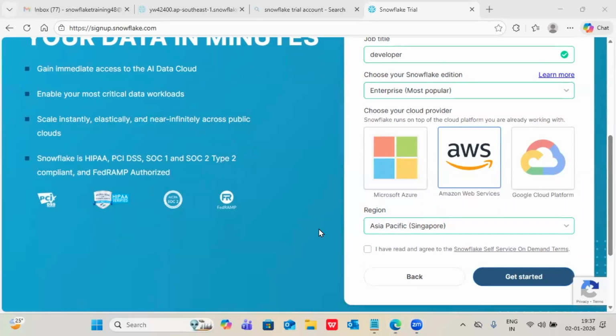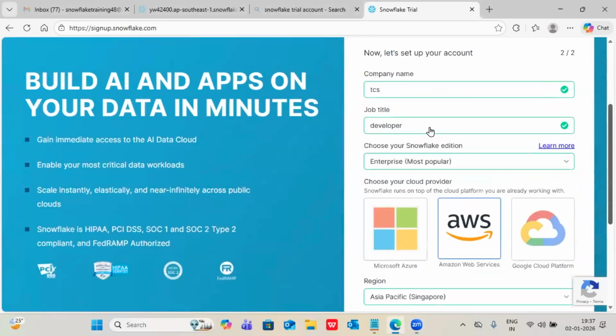Don't ask me other questions right now; later on we can discuss. As of now, any questions, are you good with this part? Choosing the edition: in real time, you won't get a chance to work with this. Why? Because the client will sign up one time and add you as a user, right? That is the reason in real time you won't do any sign up option.